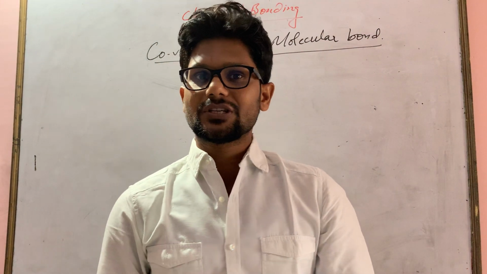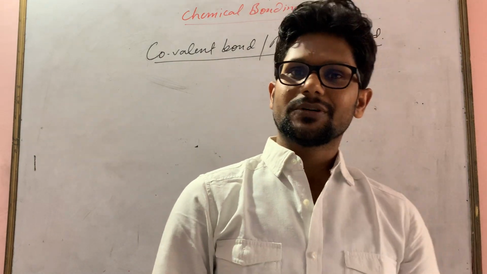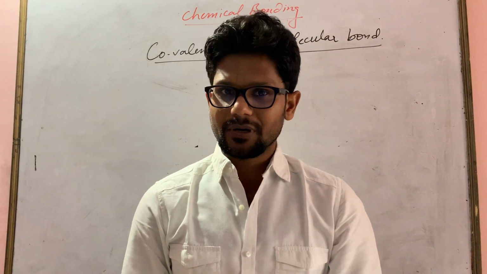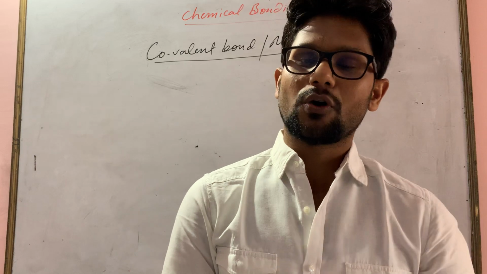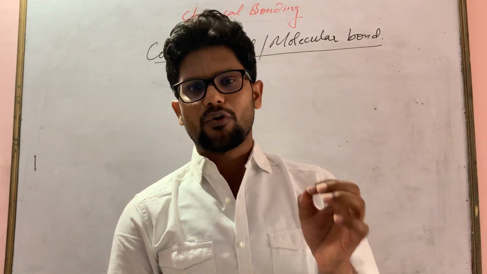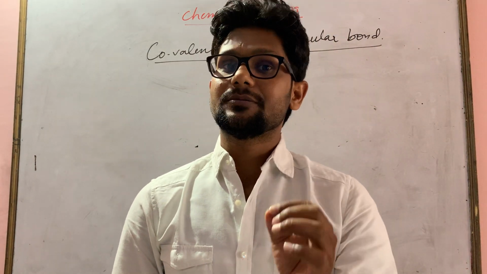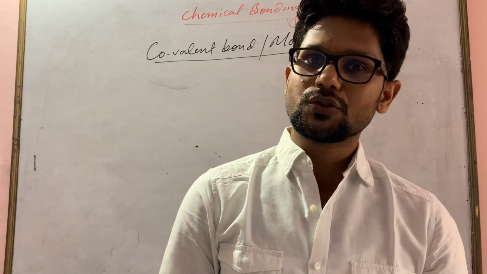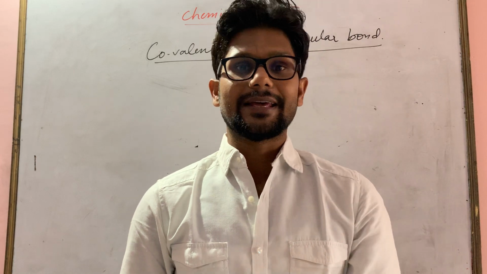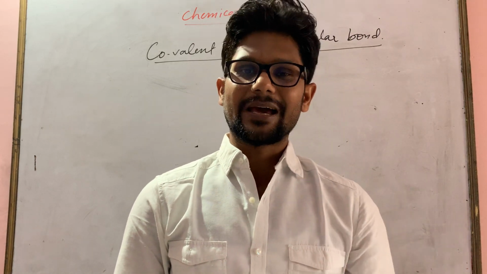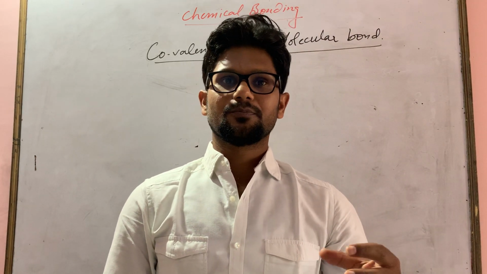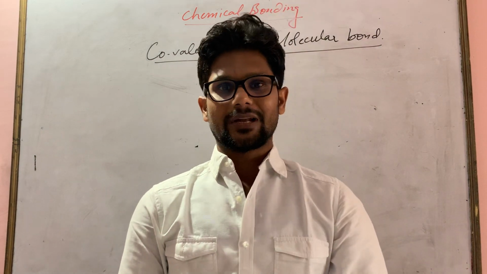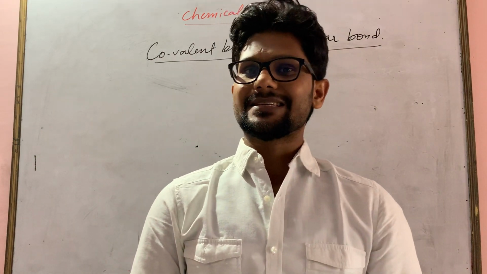What are the conditions for the formation of covalent bond? You must remember, this bond is formed between non-metals, including hydrogen. Hydrogen can also form covalent bond, in spite of it losing electron, as we know that hydrogen's place is not fixed.